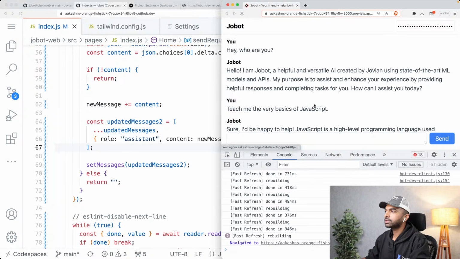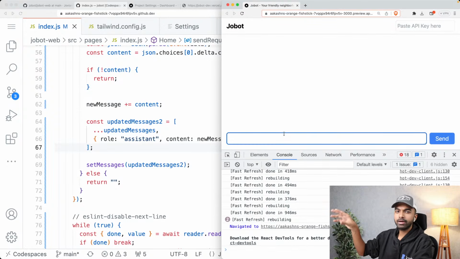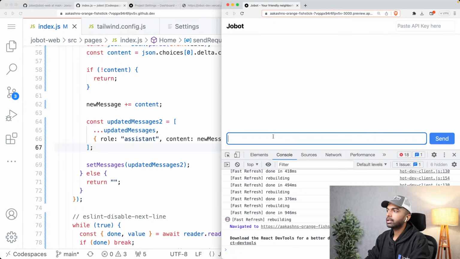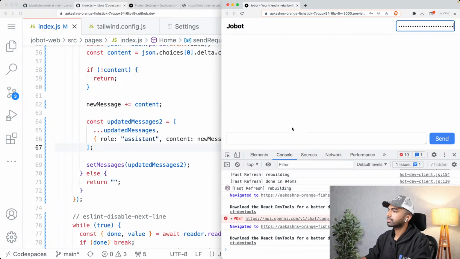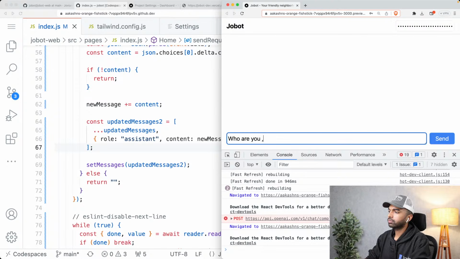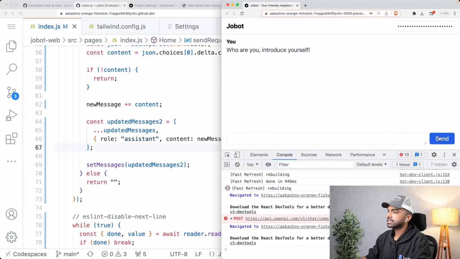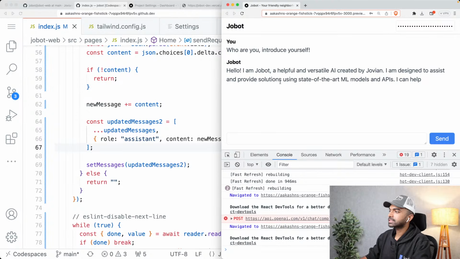What matters here is if I just reload the page right now, this is again my development page, not the deployed production version. And here I type, who are you? Introduce yourself. And I click send. You will see now, okay, I have not put in the API key. So let me grab the API key and let's just reload this. Yeah. Who are you? Introduce yourself. And let me hit send. And you can see now we have this nice streaming message.